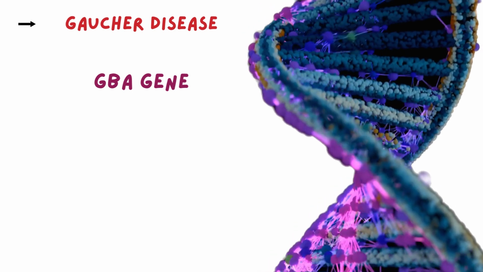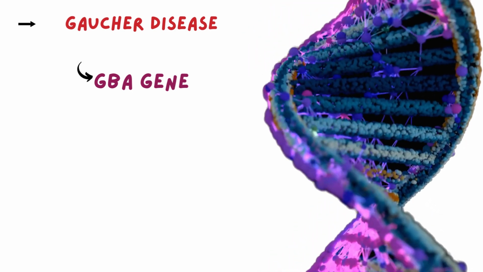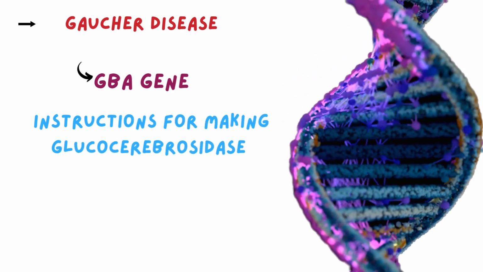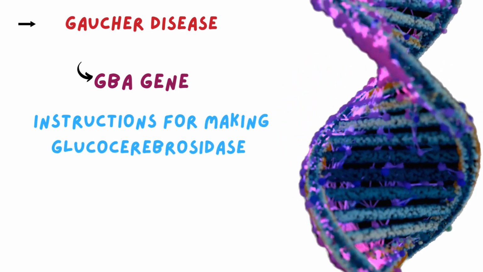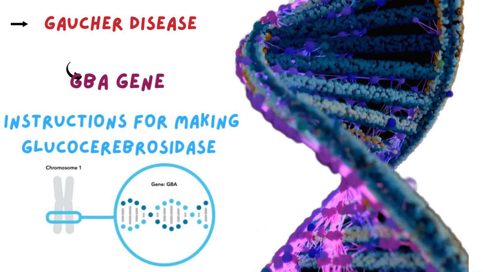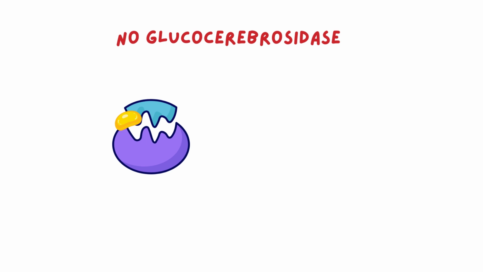of the enzyme. However, in people with Gaucher disease, there is a mistake in a gene called GBA, which acts like a recipe for making the enzyme glucocerebrosidase. Because of this mistake or mutation, the body either makes too little of the enzyme or makes one that doesn't work at all. Without enough of the enzyme, the body can't break down the fat molecule glucocerebroside properly.